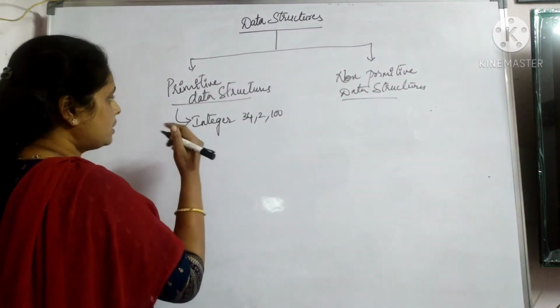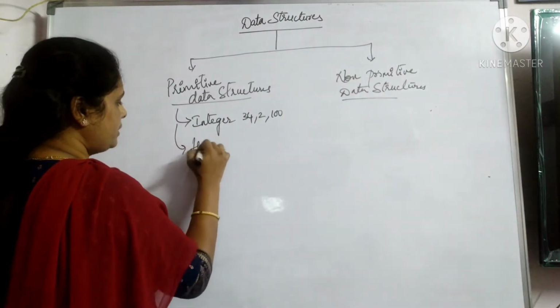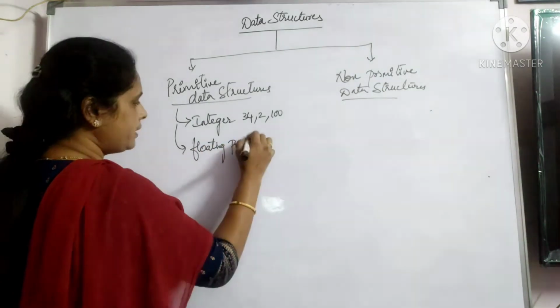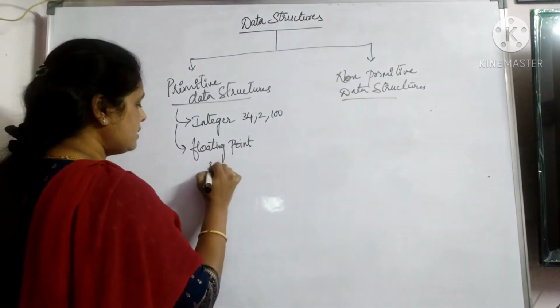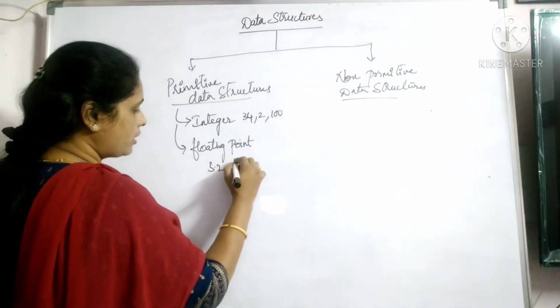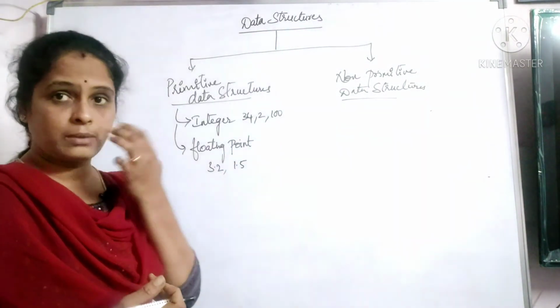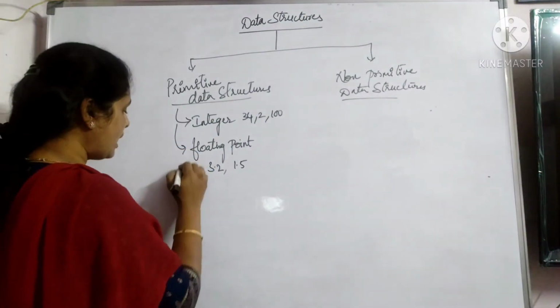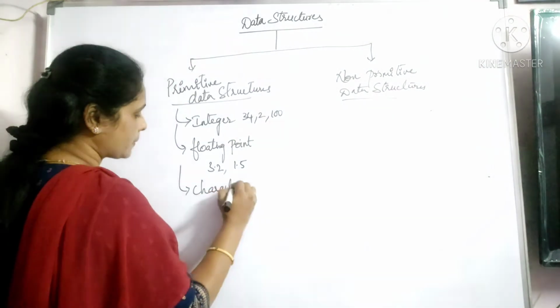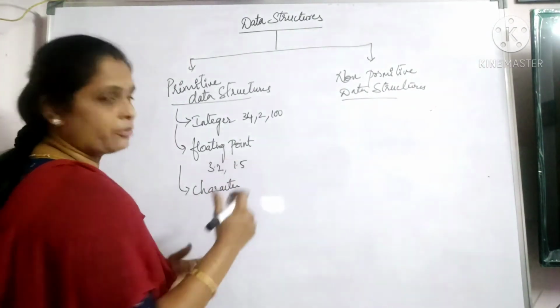Coming to another one, that is the floating point data structure. I say 3.2 is floating point data, or I may have 1.5, which is floating point data. Or I also have the character type of data structure.